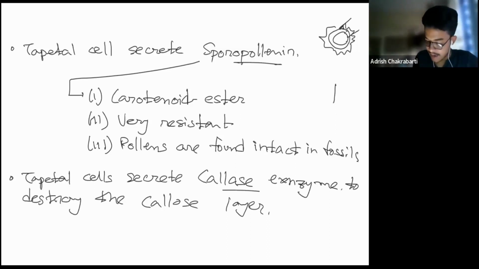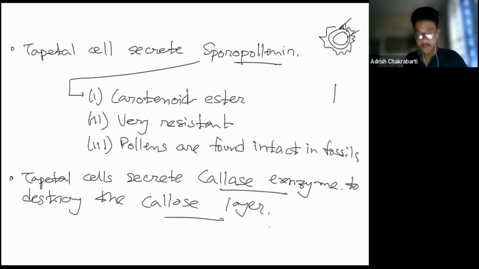So tapetal cells secrete the callase enzyme which destroys the callose layer. You see, the tapetal cells have a lot of role to play. It produces pollen kit, it produces sporopollen, it produces the callase enzyme. It also nourishes the developing pollen grains. Okay, so keep this in mind.